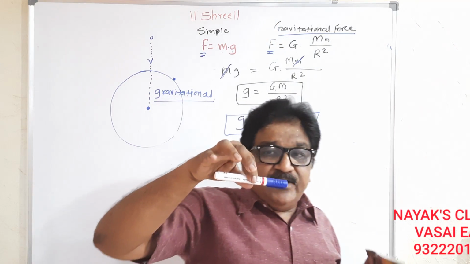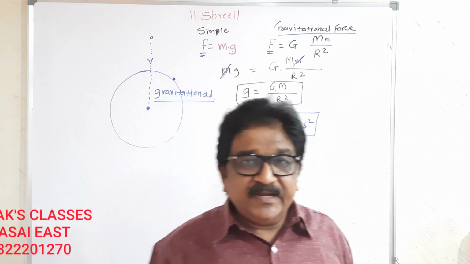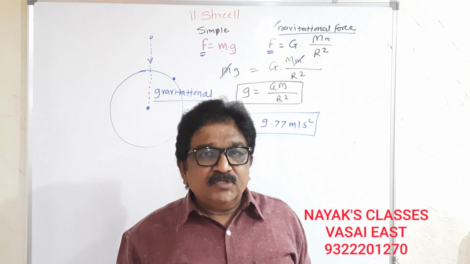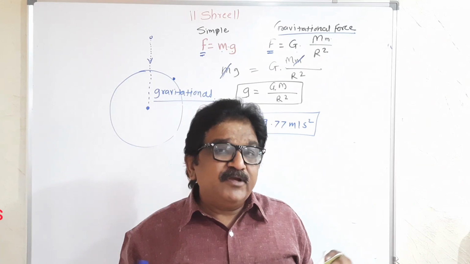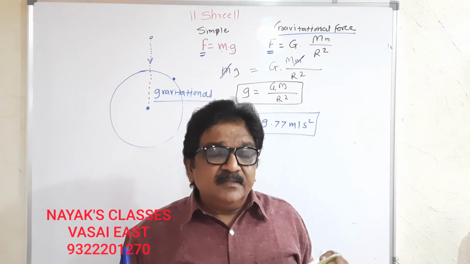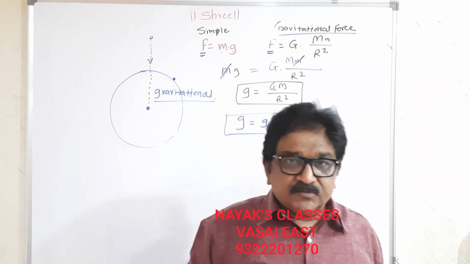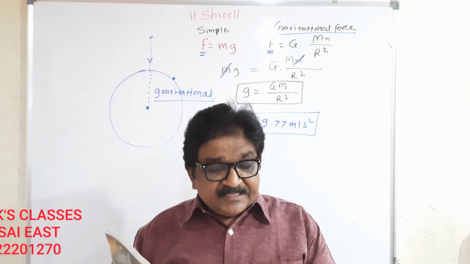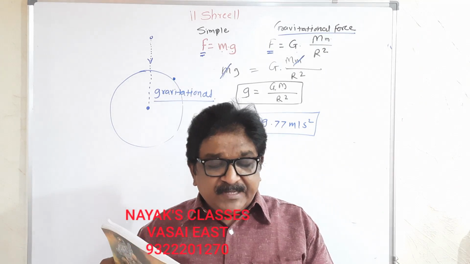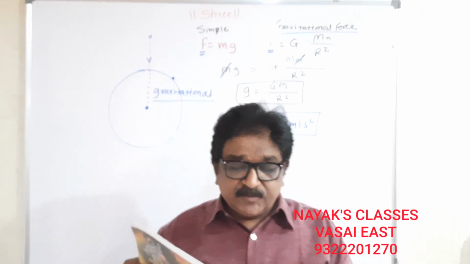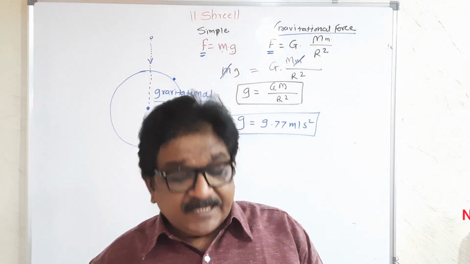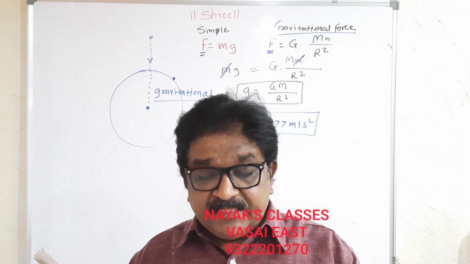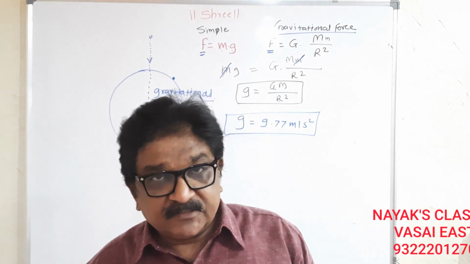Any object freely falling will get the same acceleration due to gravity because the earth pulls every object with the same force. So this acceleration depends only on the mass and radius of the earth, and so the acceleration due to gravity at a given point on the earth is the same for all objects.